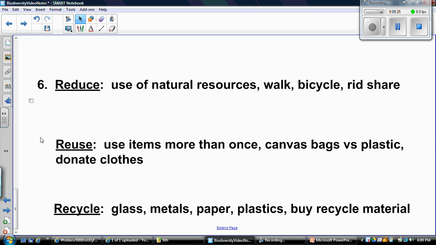Okay. Another thing we can do is reduce the use of a car. If we can walk to school or walk to our place of work or bike or ride share, those are things that are going to reduce our effects on the ecosystem.